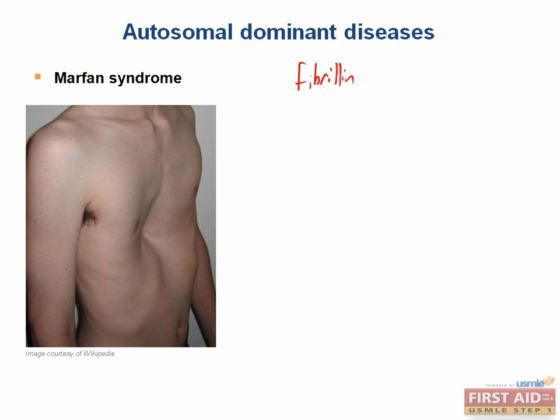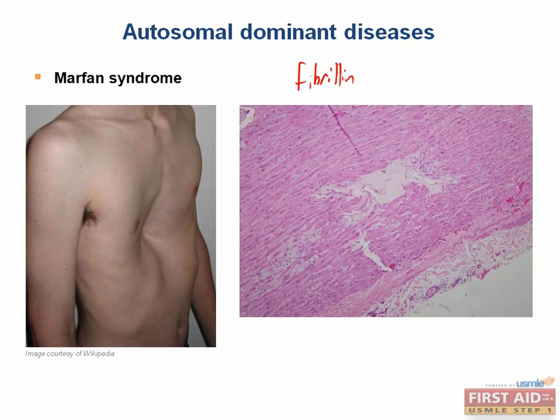These patients are also more likely to get cystic medial necrosis of the aorta, which you can see here, and which can result in aortic incompetence, a floppy mitral valve, and aortic dissection, which is bleeding into the wall of the aorta. They can also have subluxation, which means dislocation of the lens of the eye. Patients with Marfan's are also susceptible to berry aneurysms. Can you think of a common location of berry aneurysms? One of the most common is the circle of Willis.